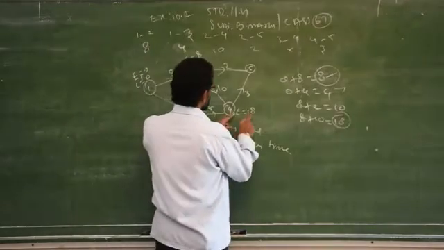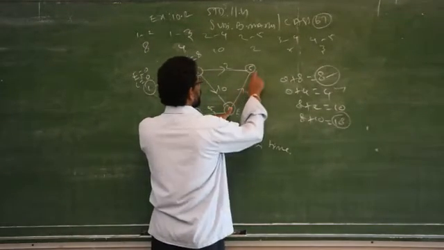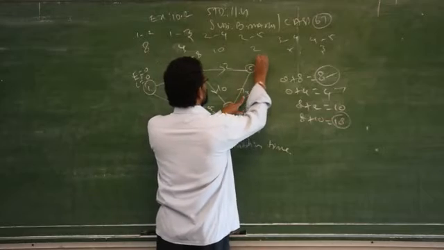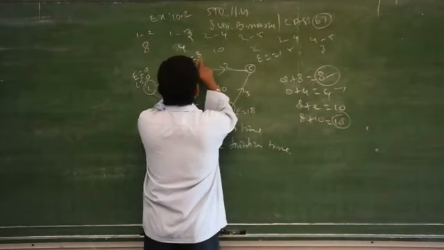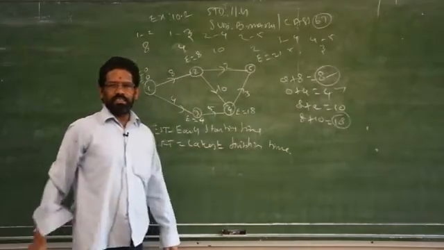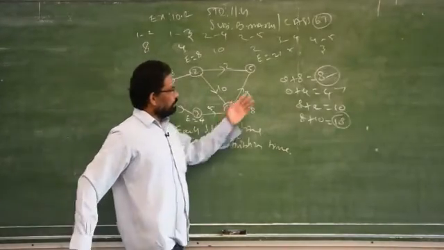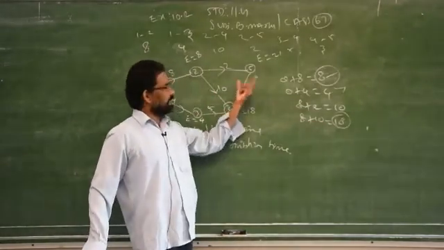Now from 4 we have only one activity. 18 plus 3 is how much? 21. Don't add 8 plus 2 as 11. I said very clearly, take the maximum value. From there only you have to see the activities.